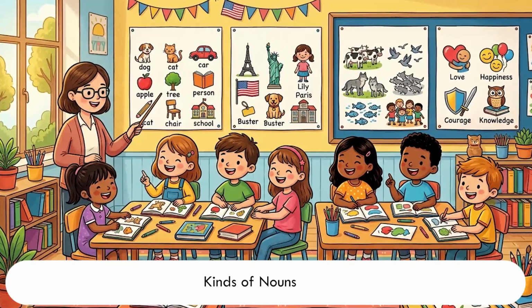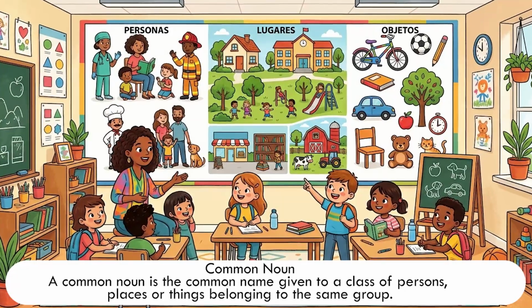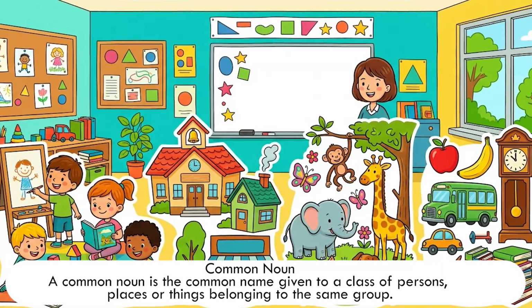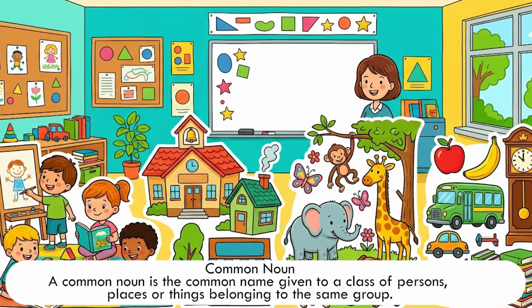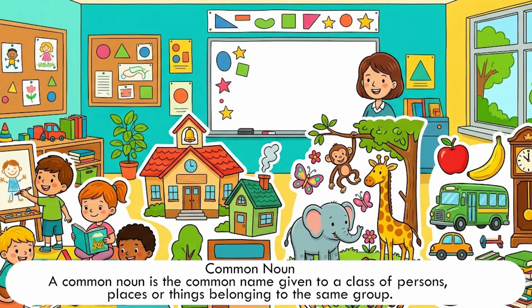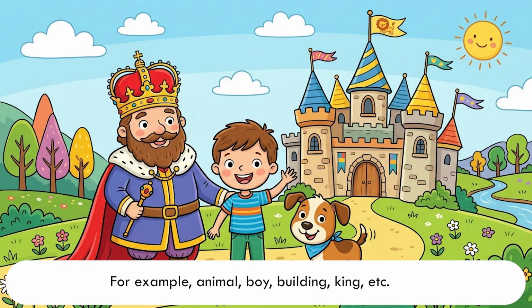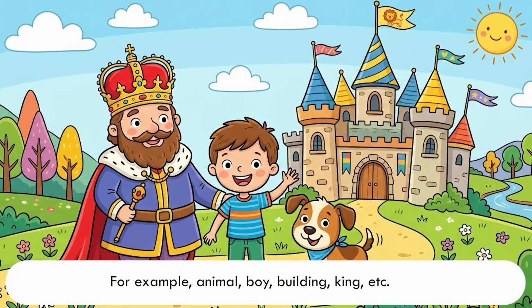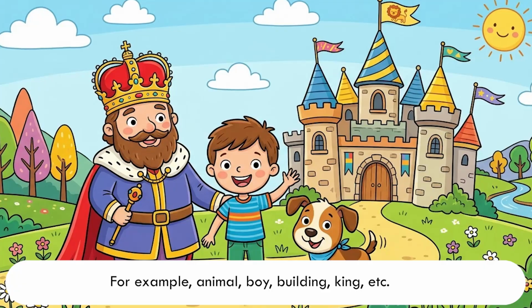Kinds of nouns. Common noun. A common noun is the common name given to a class of persons, places or things belonging to the same group. For example, animal, boy, building, king, etc.